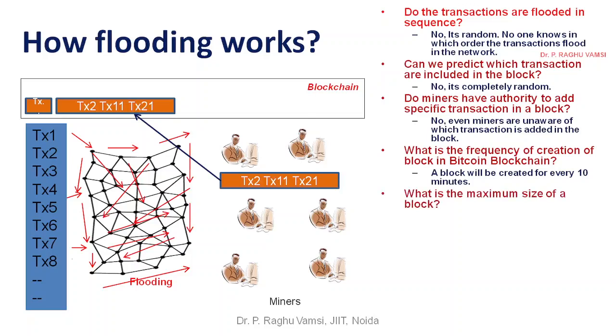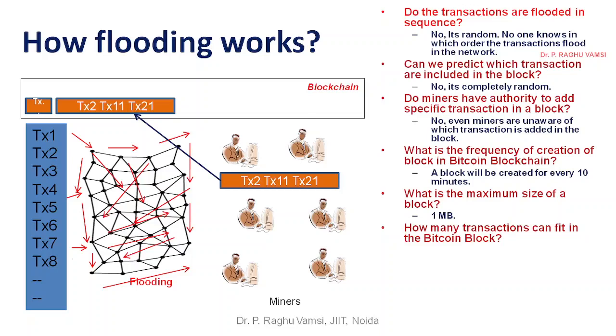What is the maximum size of a block in the Bitcoin blockchain? The maximum size that you can allot to a Bitcoin block is 1 MB. So one block is 1 MB in size. Then how many transactions can fit in the block if it is 1 MB?